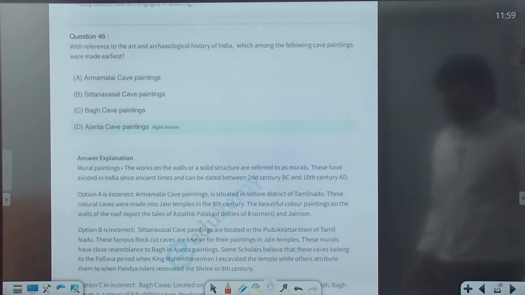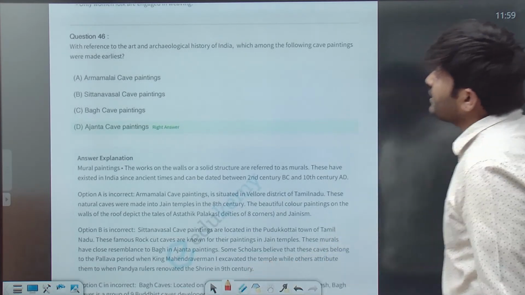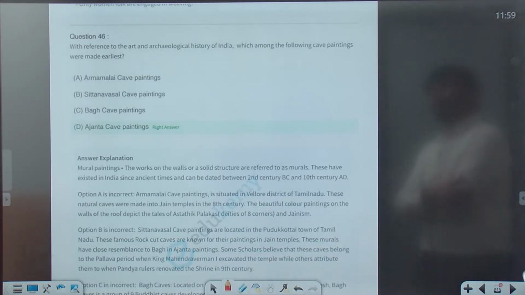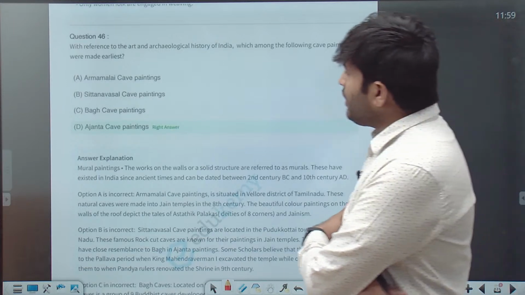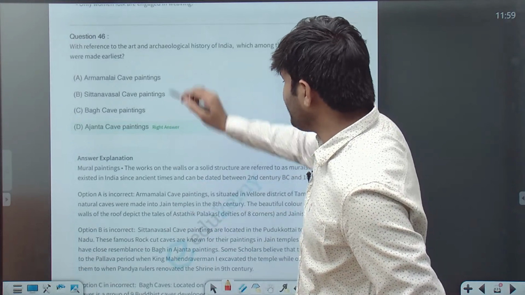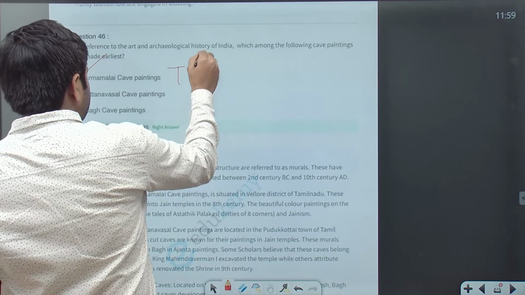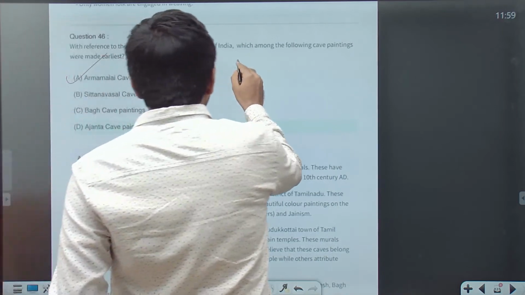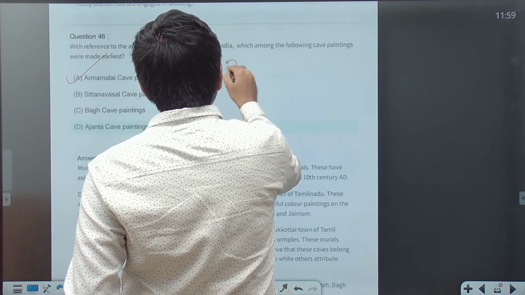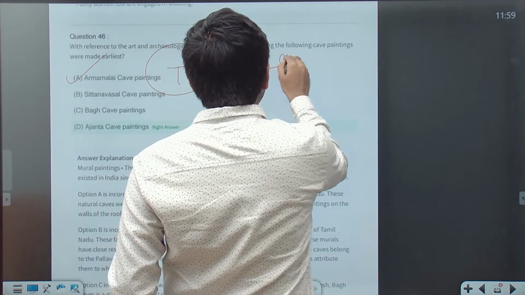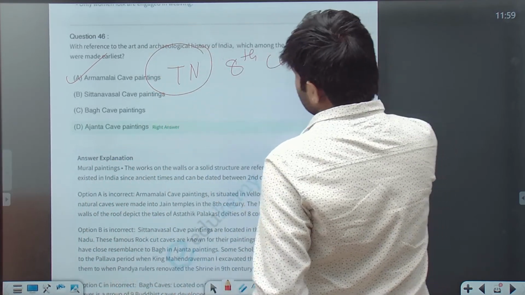Now, with reference to art and archaeological history of India, which of the following cave paintings were made earliest? Arnamalai cave paintings. Where are these Arnamalai cave paintings? This is in Tamil Nadu. These are Jaina temple cave paintings from the 8th century.